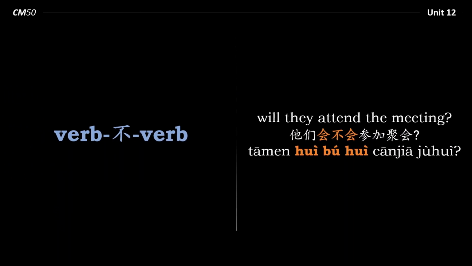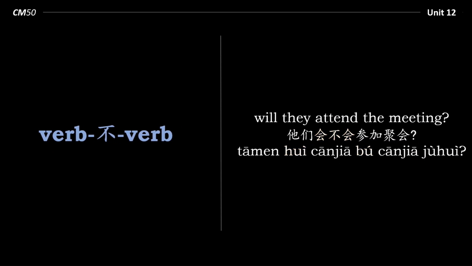他们会不会参加聚会? So notice that the verb-不-verb pattern is applied to the auxiliary verb 会 and not the main verb 参加. So it's 他们会不会参加聚会 and not 他们会参加不参加聚会.